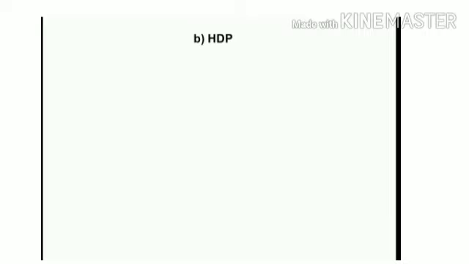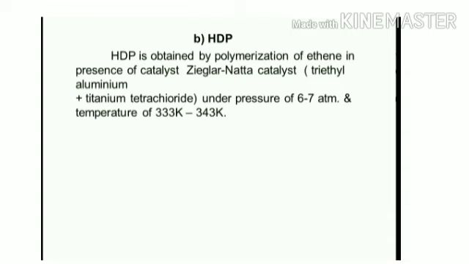High density polyethylene. High density polyethylene is obtained by polymerization of ethene in the presence of Ziegler-Natta catalyst, that is triethyl aluminum and titanium tetrachloride, under a pressure of 6 to 7 atmosphere and temperature of 333 Kelvin to 343 Kelvin.